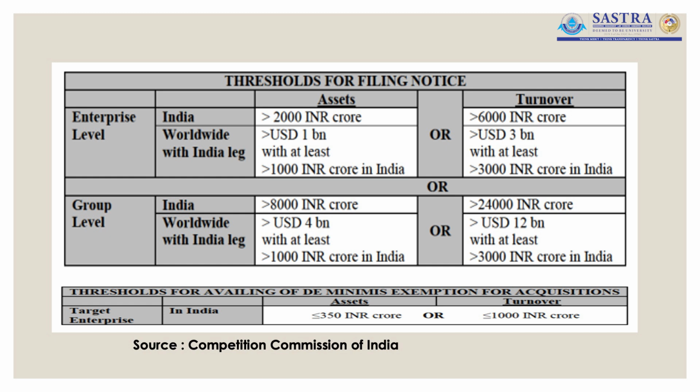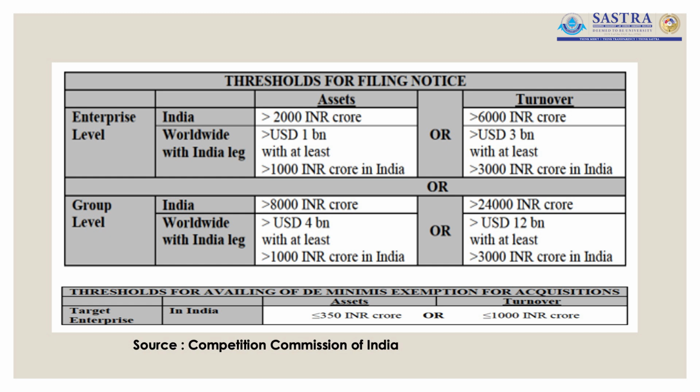And when we look at the group level, again it is classified into India as well as worldwide with India. If the group of companies are going to have their operation only in India, then if their assets are going to exceed 8,000 crore rupees, or if their sales turnover is going to exceed 24,000 crore rupees, it is mandatory for these group of companies to file notice to the Competition Commission of India to get the approval.